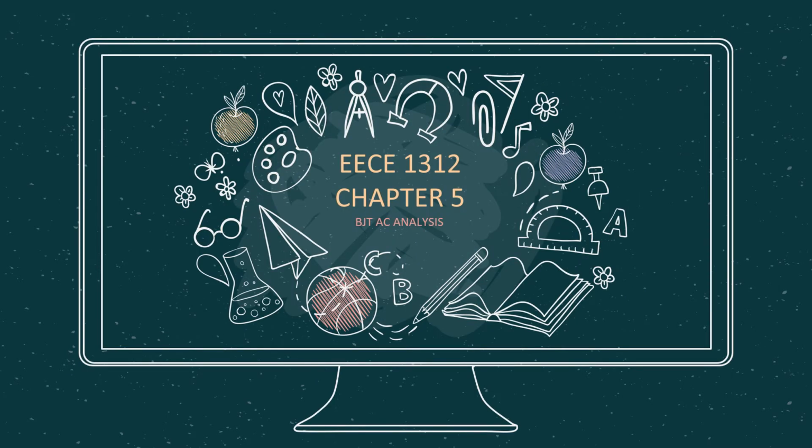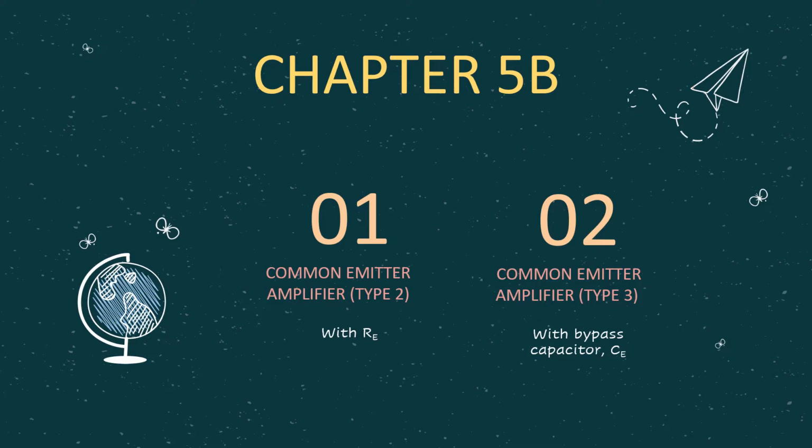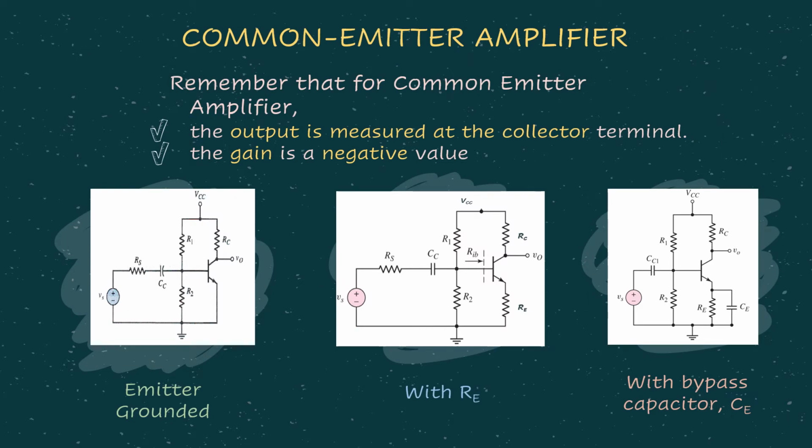So we are still in chapter 5, BJT AC analysis. This video is about chapter 5b, which has two subtopics. The first one is common emitter amplifier type 2. The second one is common emitter amplifier type 3. As we may recall, common emitter amplifier has three types, which are emitter grounded, the one with RE, and the one with CE. So we already covered emitter grounded in the previous chapter. So in this video, we are going to cover these other two types.